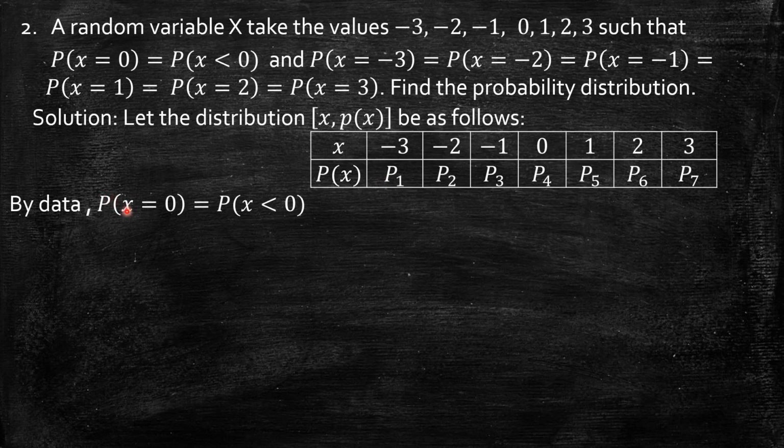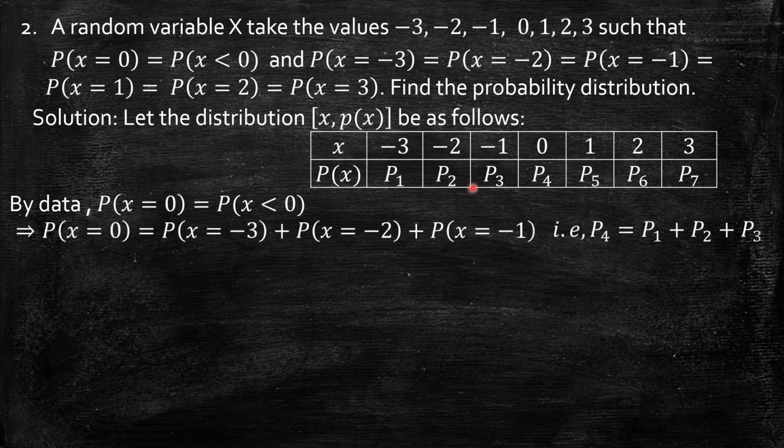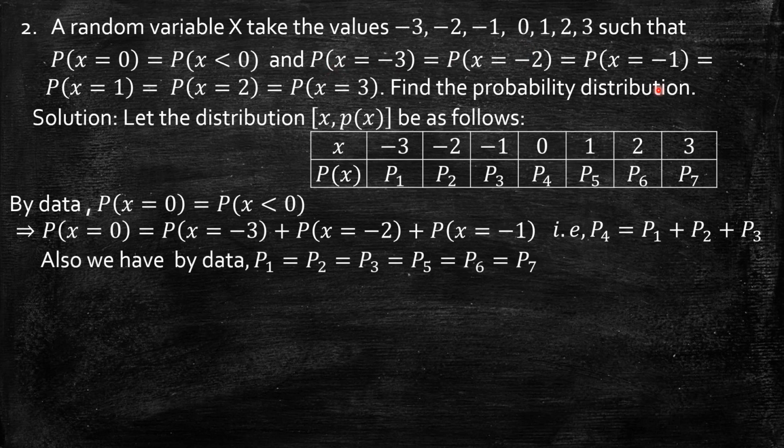The first condition given is that P of x equal to 0 is the probability of x less than 0. So that means p4 is equal to the sum of probabilities for x less than 0, so p4 is equal to p1 plus p2 plus p3. Now the second condition is that except for x equal to 0, all are equal. So p1 is equal to p2 is equal to p3 is equal to p5 equal to p6 equal to p7. These two pieces of data are given in the problem.